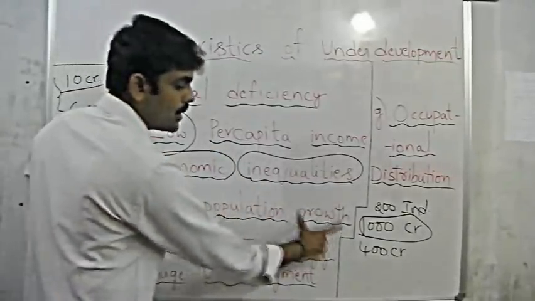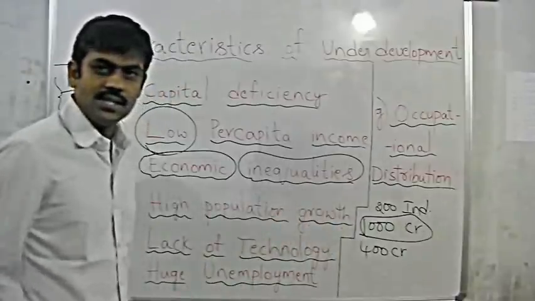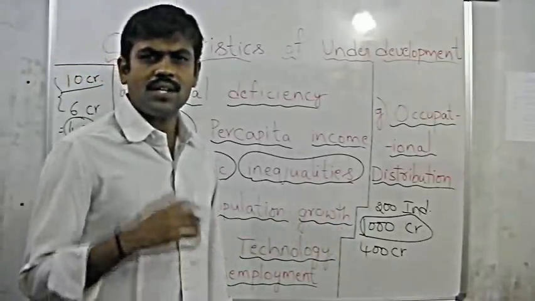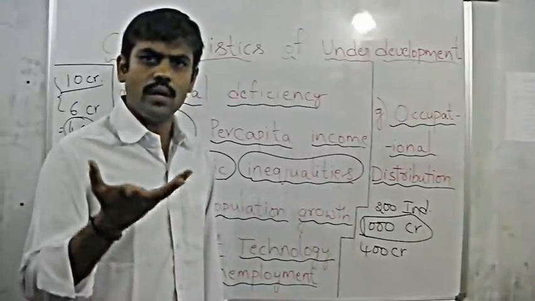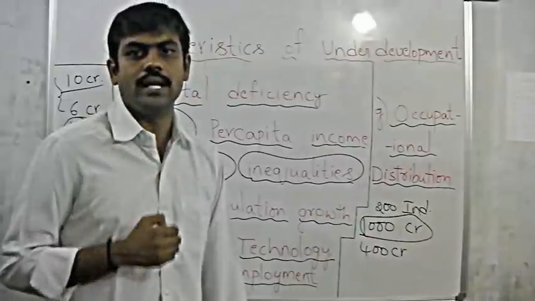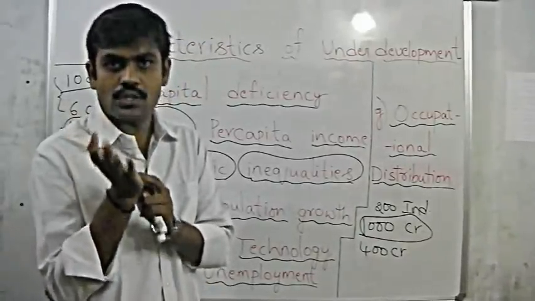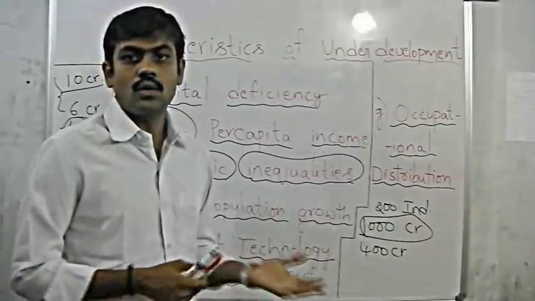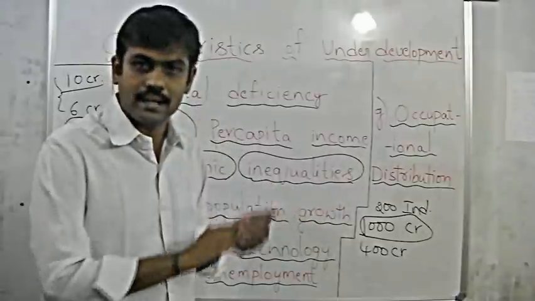Next, high population growth. What is this high population growth? Simply, if the population is continuously increasing, the dependencies are going to increase. If the dependencies are increasing continuously, the production should also increase continuously, so that the growth rate of population can be compensated with the production that is increased.